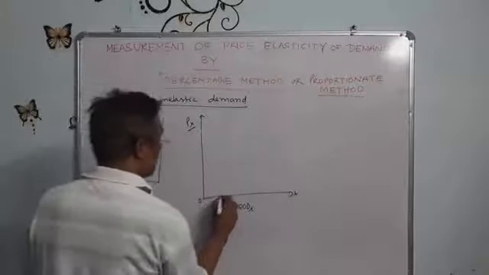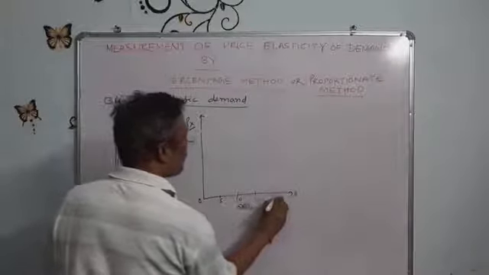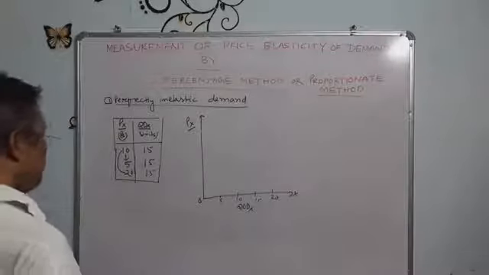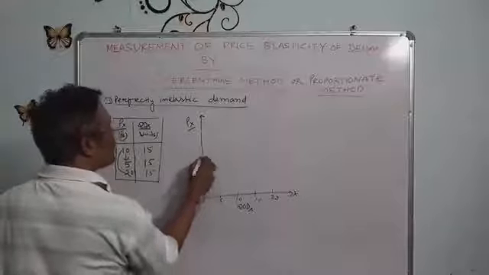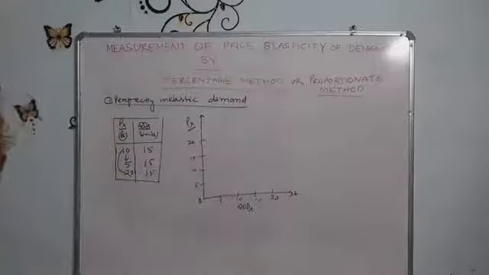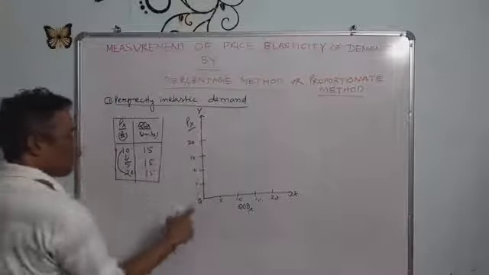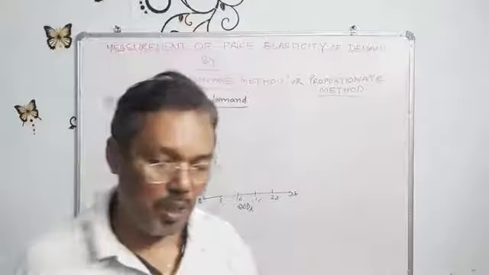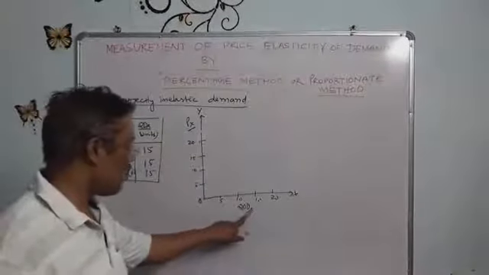Here we have 5 units, 10 units, 15 units, 20 units, and similarly the prices 5 rupees, 10 rupees, 15 rupees and 20 rupees. OY represents the price of X, and the OX axis represents the units, or shortly the quantity demanded of X goods.